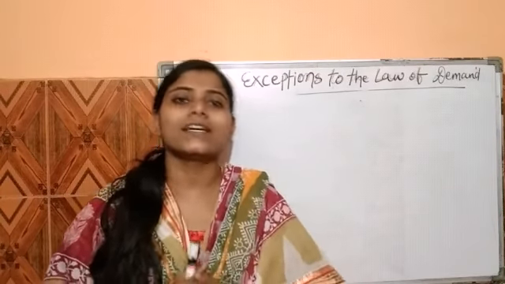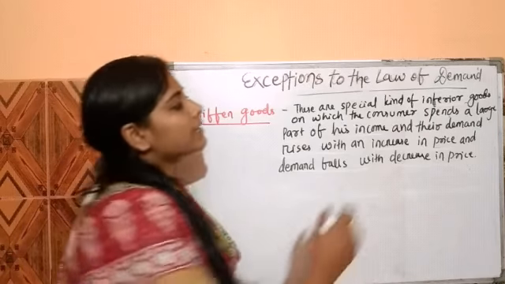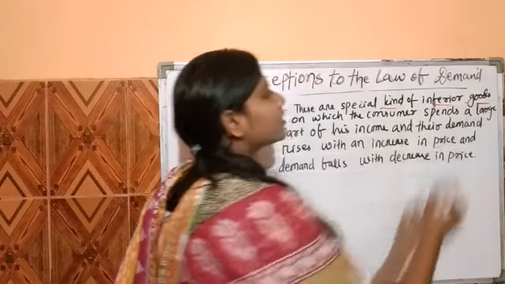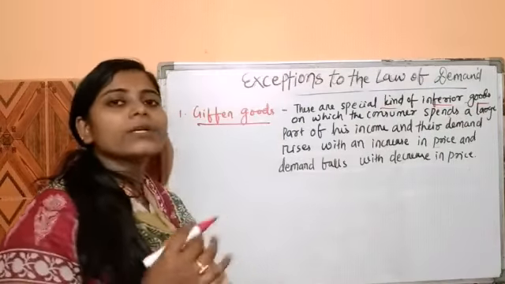The first exception to the law of demand is Giffen goods, which are basically a special kind of inferior goods, and we know inferior goods are basically low quality goods. These are special inferior goods on which the consumer spends a large part of his income, and their demand rises with an increase in price and falls with a decrease in price.